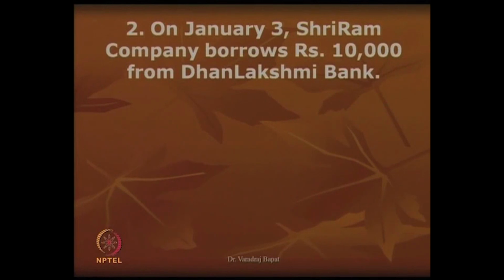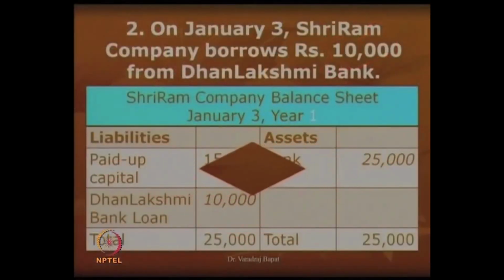Now, second, on Jan 3rd, Shriram company borrows 10,000 from Dhanlakshmi bank. Now, what will be the balance sheet after this? So, company has taken loan. So, loan balance will increase by 10,000 and bank balance will also increase by 10,000. So, here you can see the balance sheet as it will happen. On the asset side, you can see bank has become 25 now. It was 15 earlier, 15 plus 10, 25.